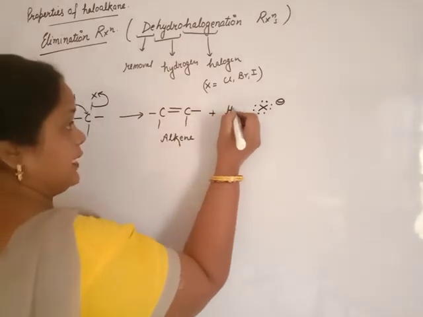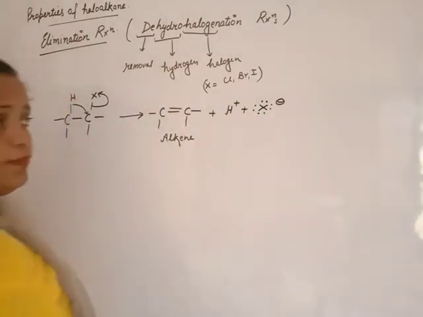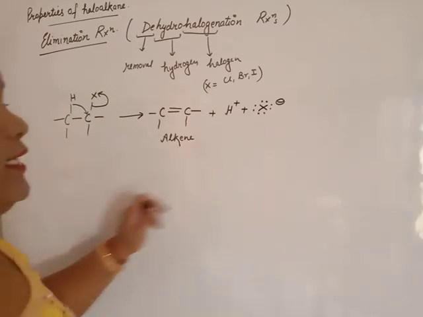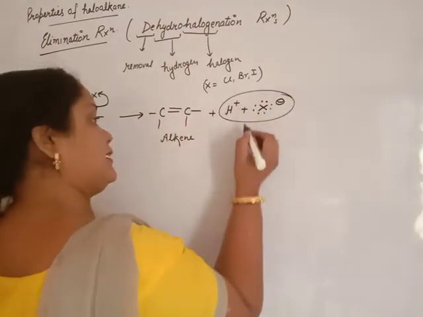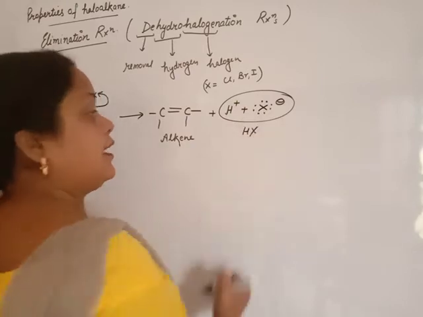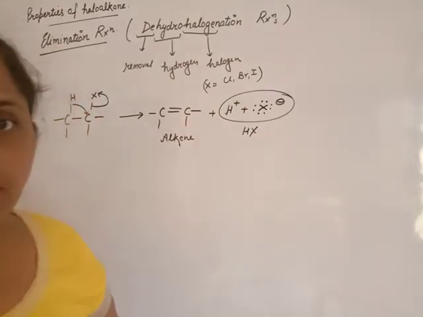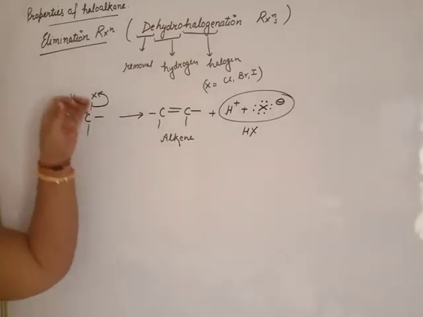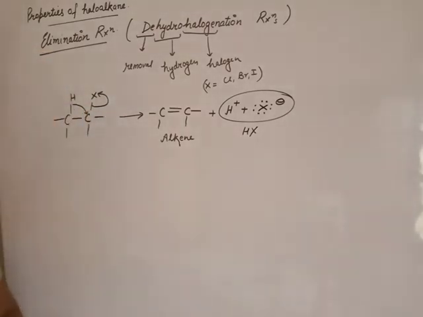Hydrogen will be moved as an electrophile. These two carry positive and negative charge. Ionic reactions are fast reactions and it will be removed as hydrogen halide. This is the mechanism for the elimination reaction.